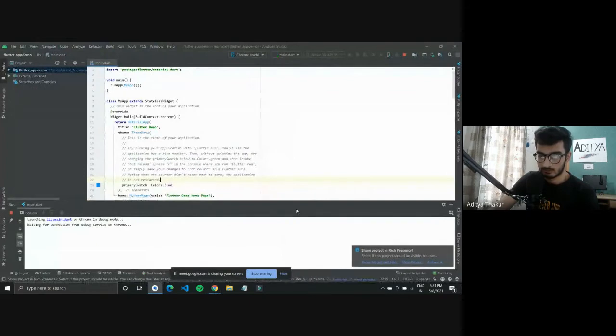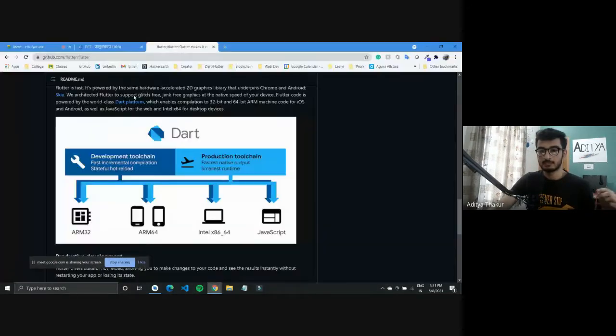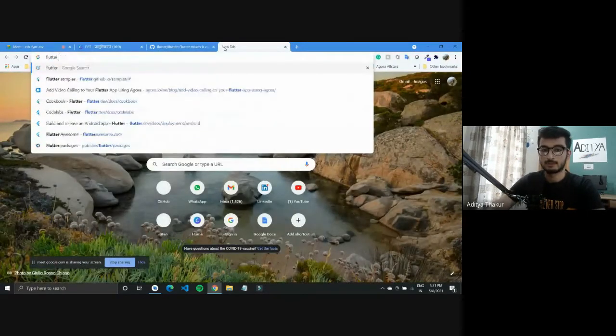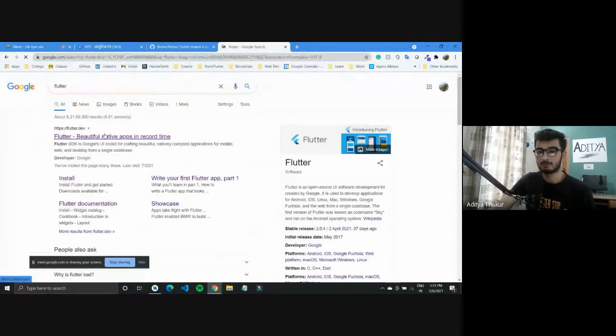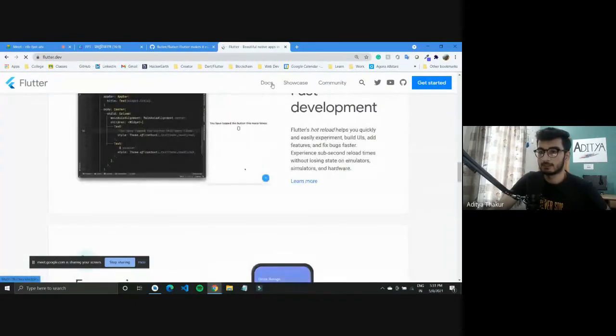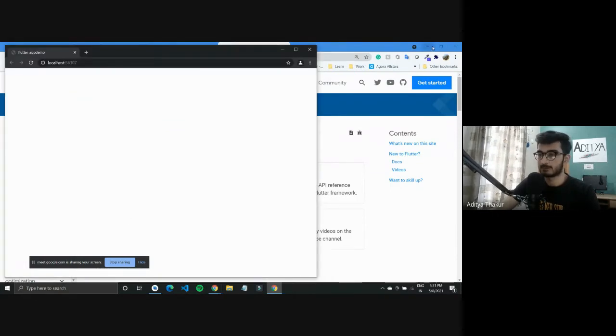We'll have to wait on it. But while this happens, I'll just come back to my Flutter website and we'll go over to the documentation section of it, because after you are done installing Flutter, you can go over to docs, where all the information about how to work with Flutter is provided. So we also have cookbooks here. Cookbooks are simple tutorials by the Flutter team about certain things you can do in Flutter.